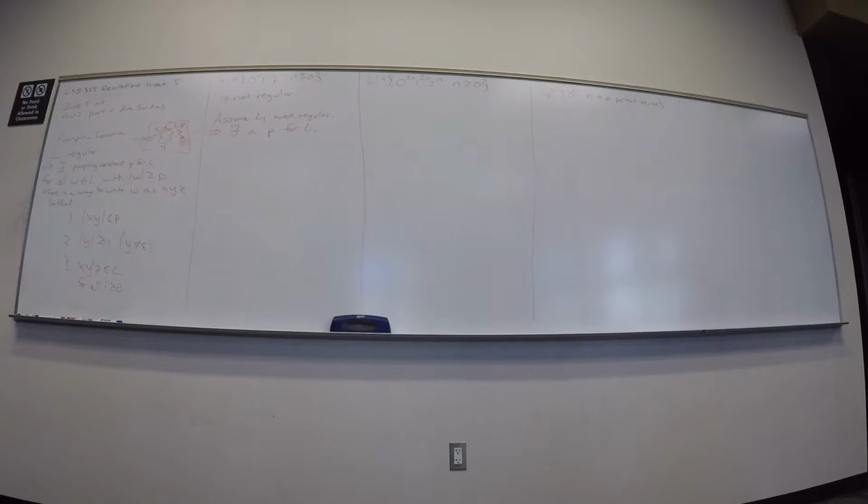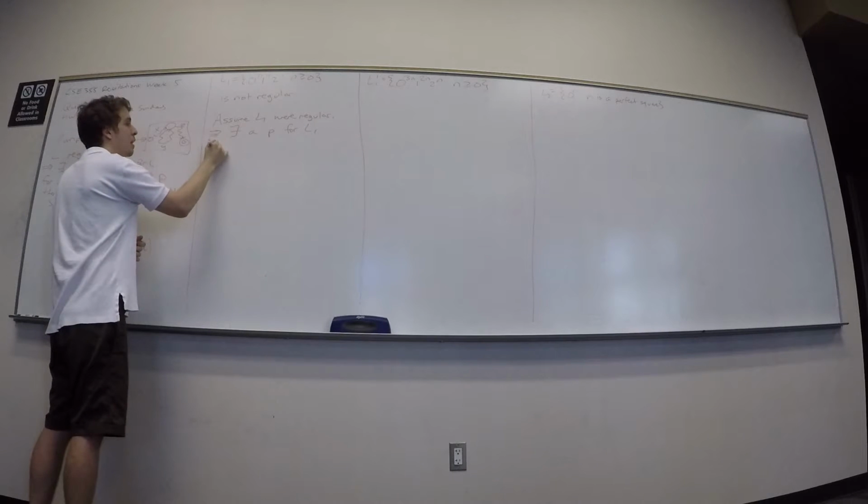Remember, I want to get a contradiction out of this. So let's see what it says. It says that for every string in the language with length at least P, I can pump that string. There is a way to pump that string. But if I can show you somehow that one example doesn't work, that I can't pump it for sure, what does that tell me? The language isn't regular. It can't be regular, because if it were regular, every example would have worked. It says for every single string w. So I think if I can pick one that doesn't pump, we're all good.